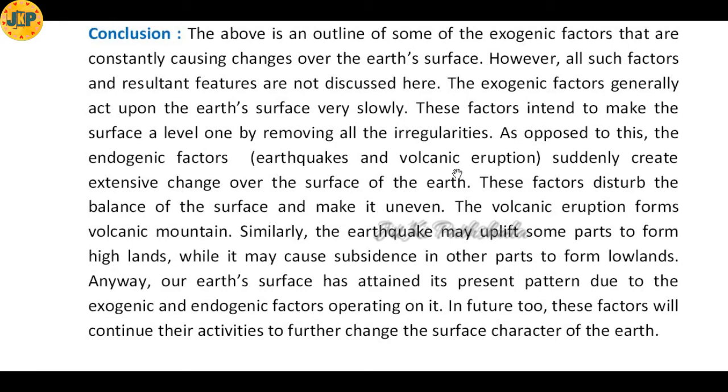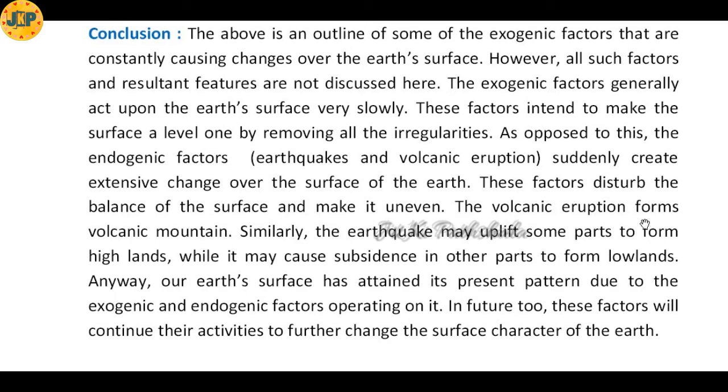As opposed to this, the endogenic factors, earthquakes and volcanic eruptions, suddenly create extensive change over the surface of the earth. These are also very powerful, and can bring a lot of changes. These factors disturb the balance of the surface and make it uneven. So whether endogenic or exogenic, both are very powerful, and can disturb the balance of the environment.